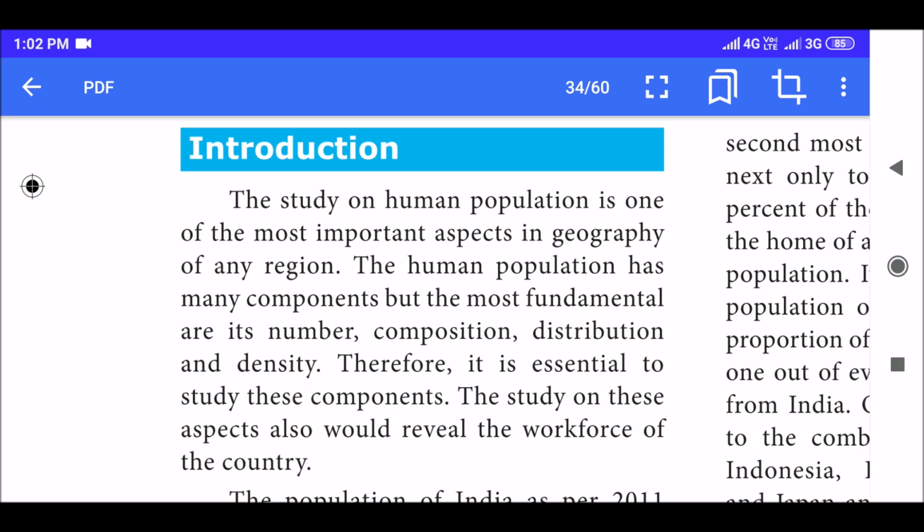Any geography of a particular region would rely on the human population. So it's very important to know the human population: the number, the composition, like in which location, which kind of people, how many people are there; and distribution, how they are distributed, based on communities and based on location; and the density of people, the collectiveness. So all this should be studied. If we study these components, we'll also understand the workforce of our country.